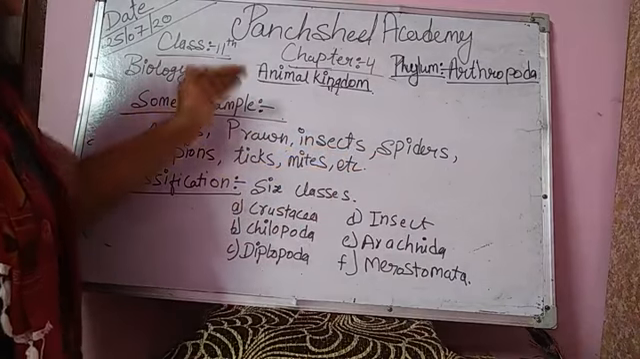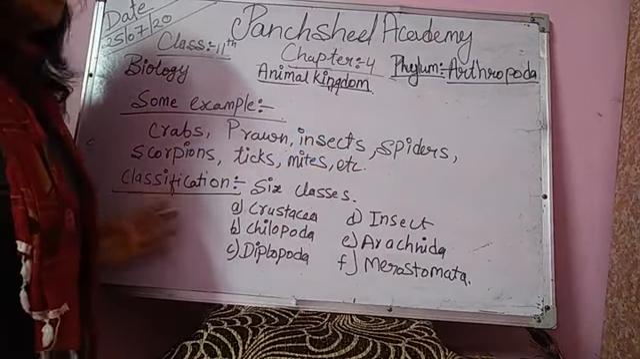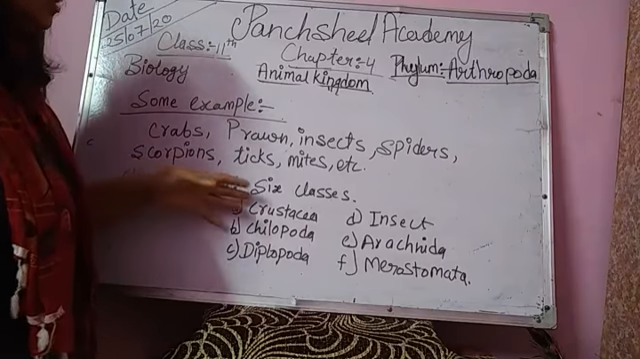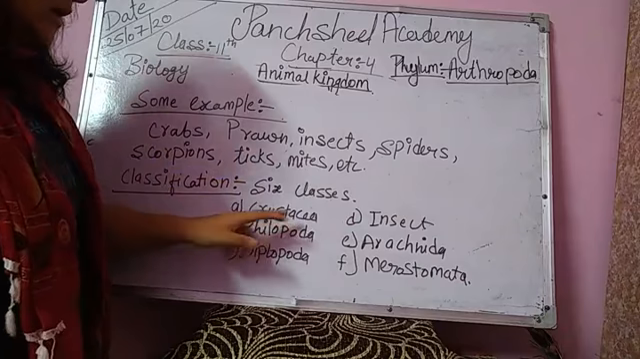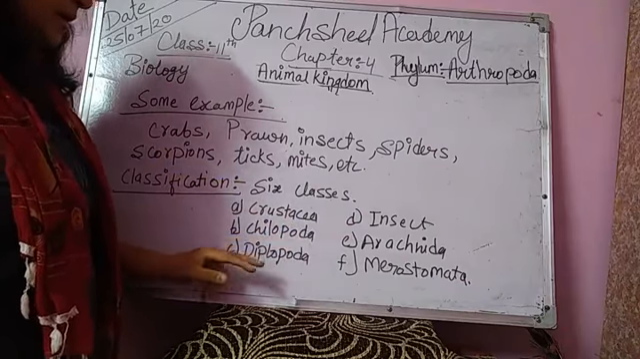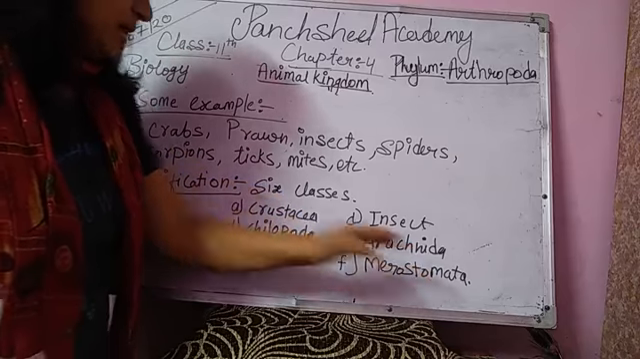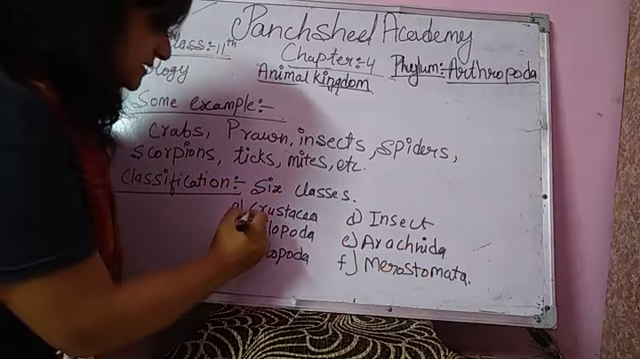If we talk about the classification of phylum Arthropoda, it is further classified into classes: Crustacea, Chilopoda, Diplopoda, Insecta, Arachnida, and Merostomata. So we are first discussing Crustacea.